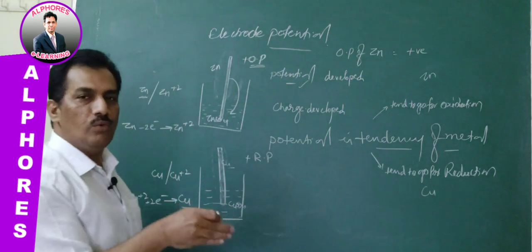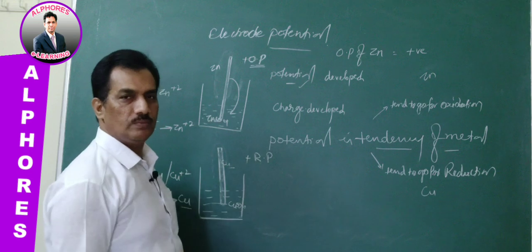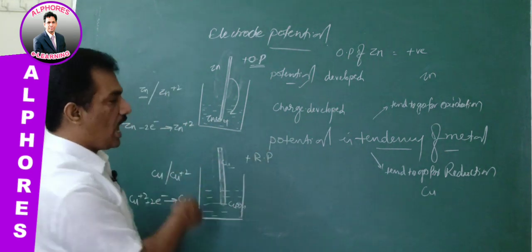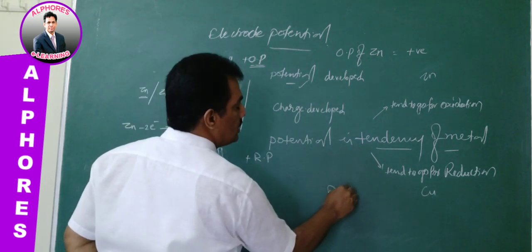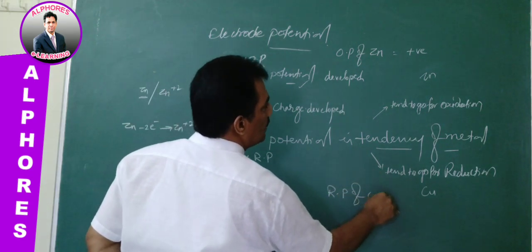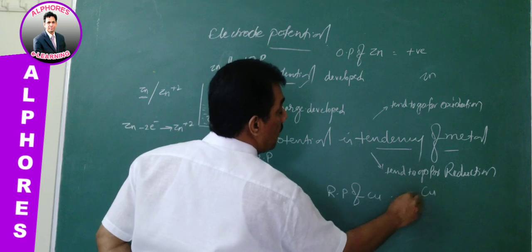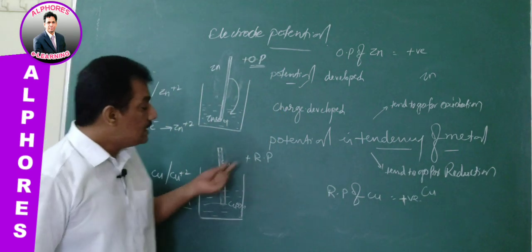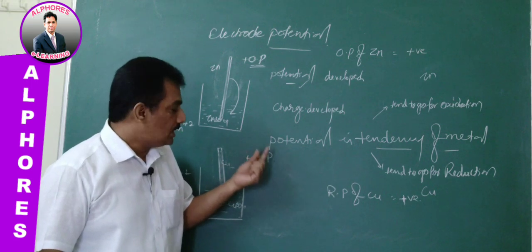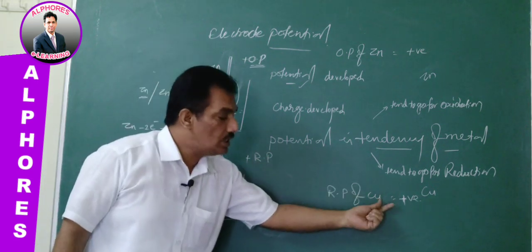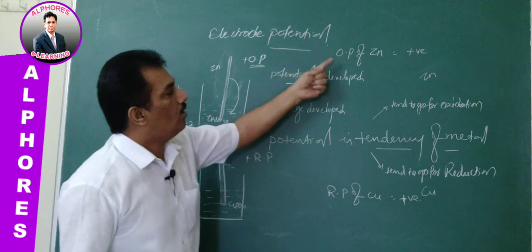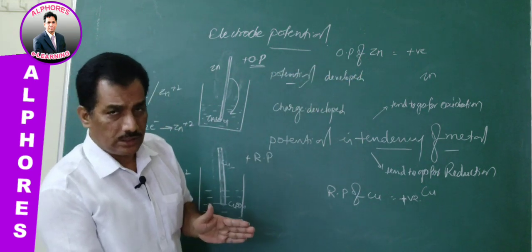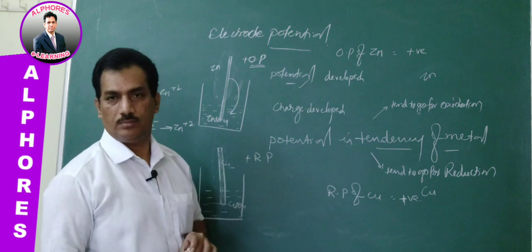Its tendency to go for oxidation is positive. And unlike zinc, the reduction potential of copper is positive, because of its tendency to go for reduction. The tendency towards what it is interested in, that is positive.